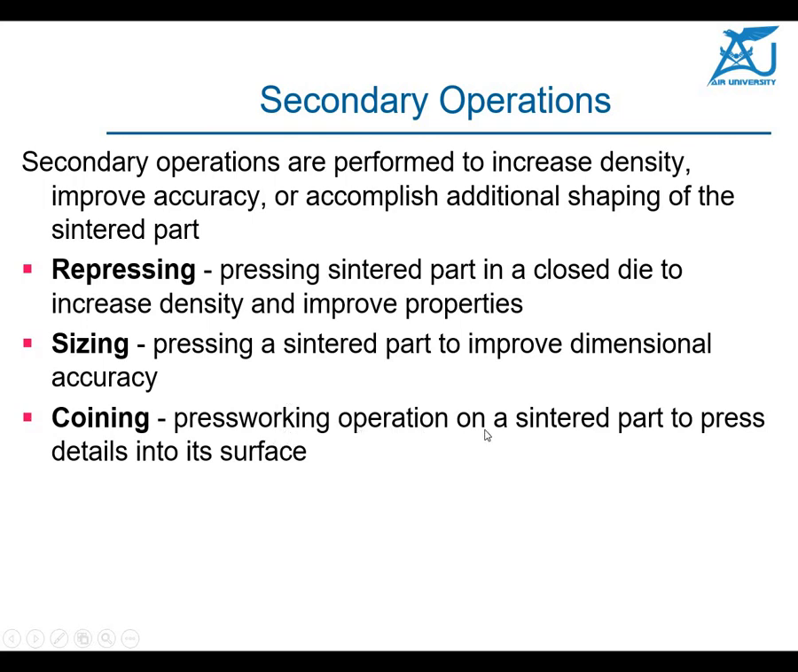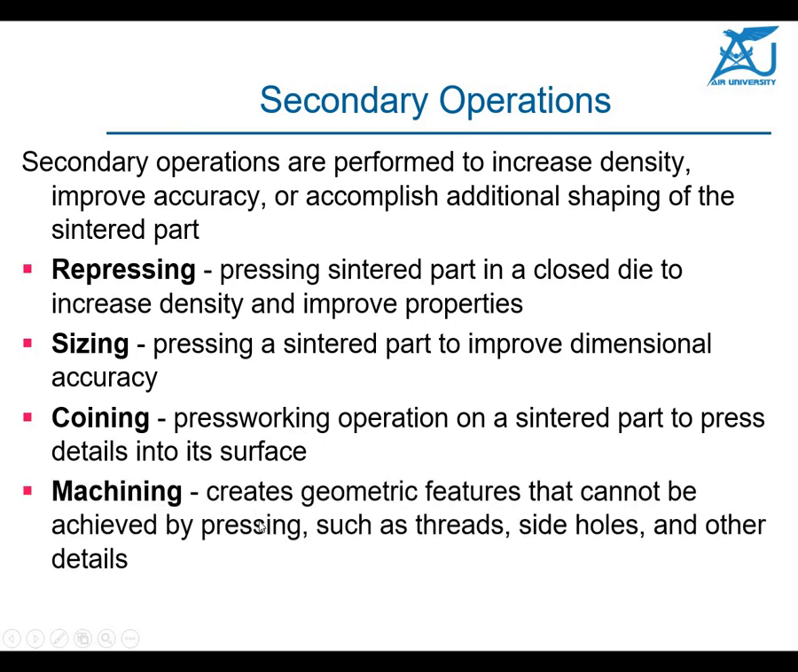And the third one is the coining process, a press working operation on the sintered part to press the detail into its surface. So whatever is the shape of the die during the coining, that shape will in fact be imparted to the sintered part. Then maybe you would not need to do any machining, but sometimes machining is required. For example, you need to make certain threads or maybe side holes, but rarely is machining required in powder metallurgy parts.